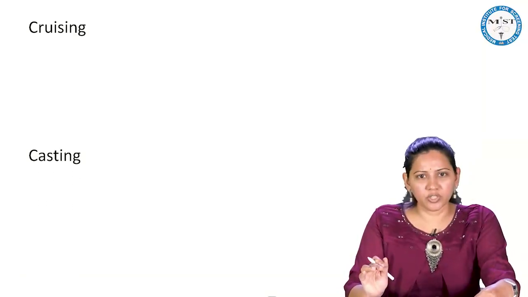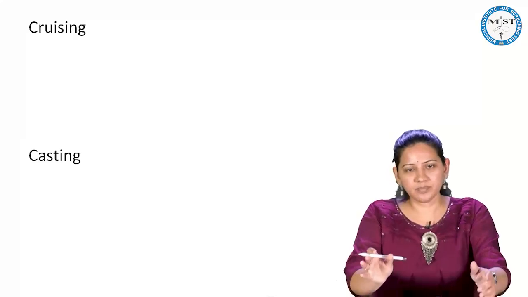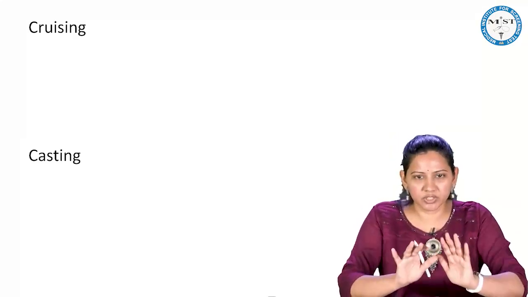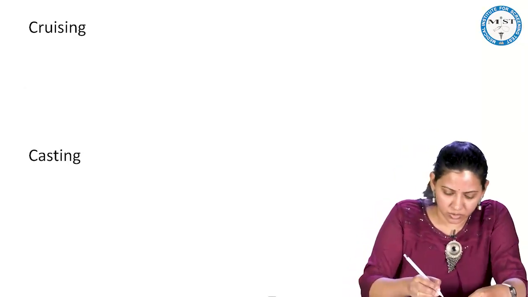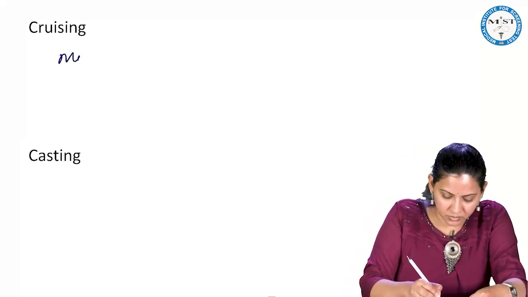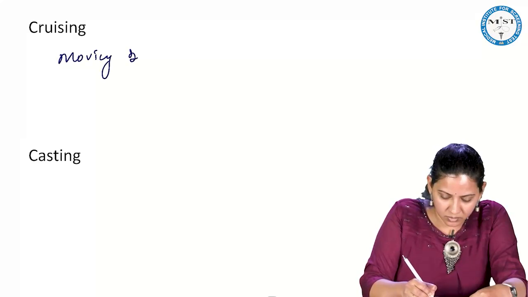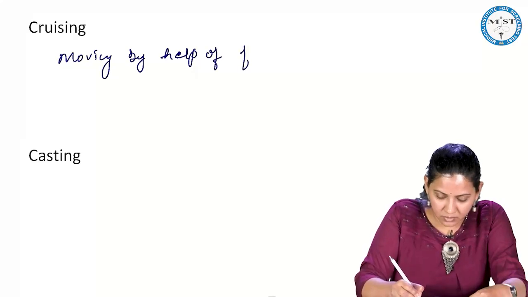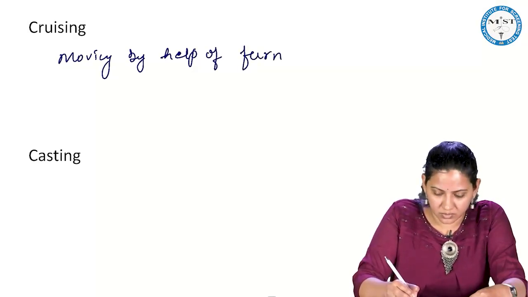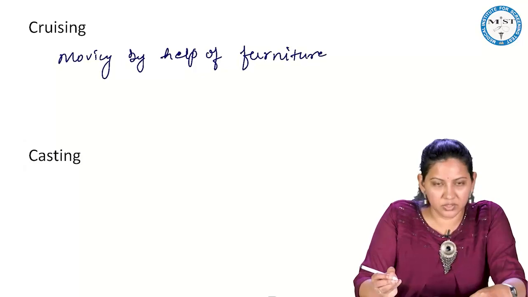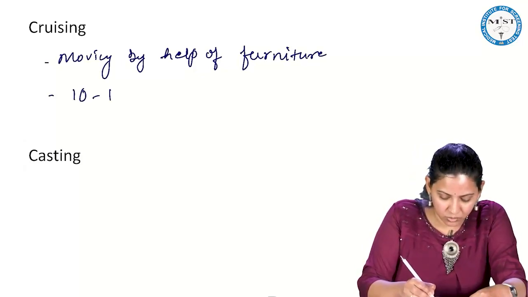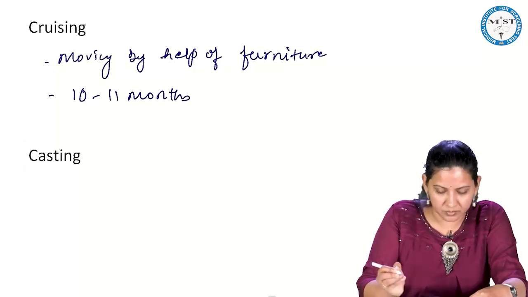Then cruising. What do you mean by cruising? Once the child is able to stand with support, he pushes the furniture and moves, moving with the help of furniture. This is called cruising. This will happen by 10 to 11 months.